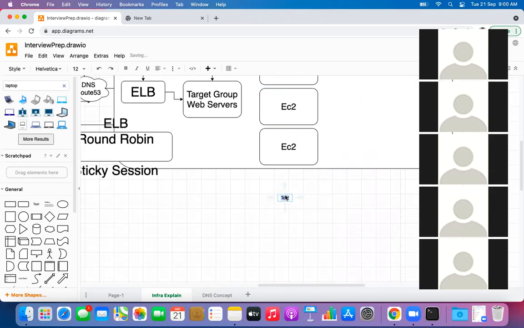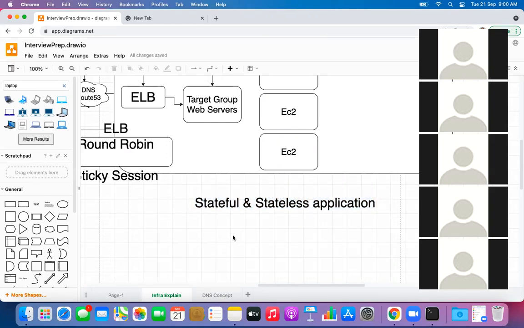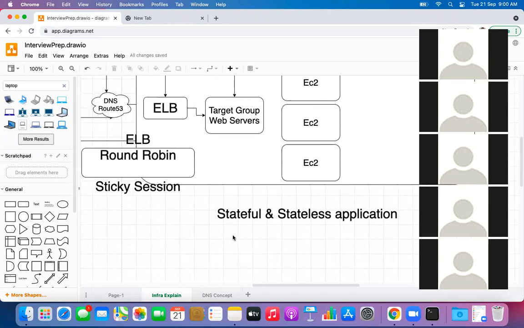Okay, I have homework for you today. Stateful and stateless applications. Let's forget it. I have homework for you guys today. You will have to study about stateful and stateless application and what are the use cases of it. If you study this particular concept, then you will automatically understand the use cases of sticky session as well.